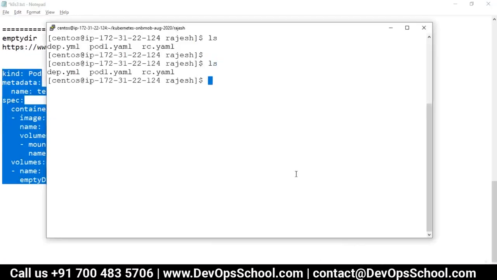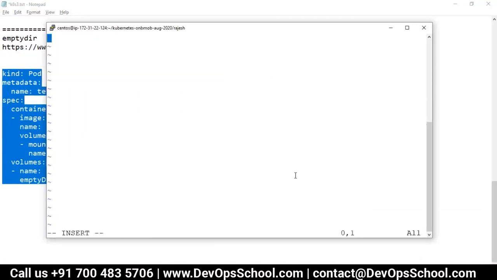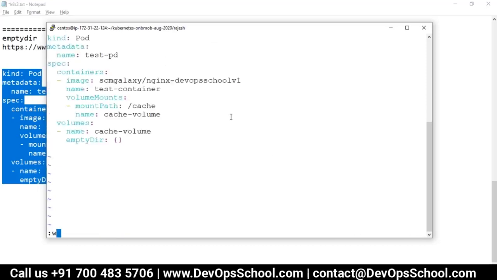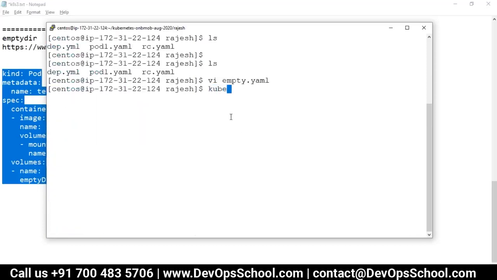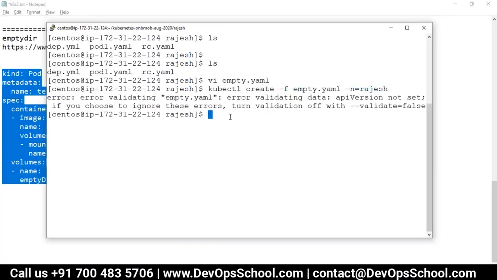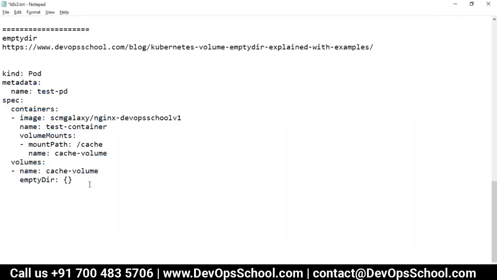Here I vi empty.yaml file, and save it. kubectl create -f empty -n Rajesh. And there is some problem in the program.